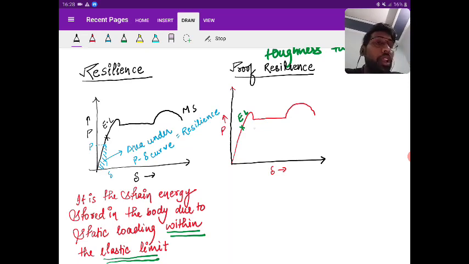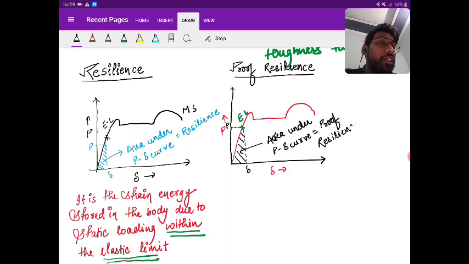So I'm talking about the load at the elastic limit and corresponding deflection, and I'm going to find the area under the P delta curve. Okay, so if the area is found till the elastic limit, then the area under this curve, area under P delta curve, this is referred as proof resilience.